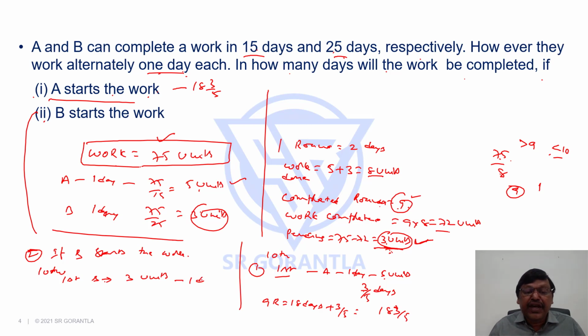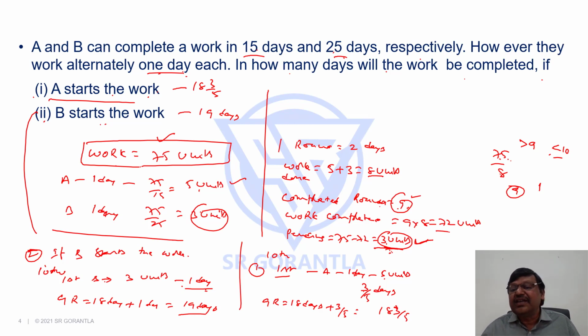So B in one full day can complete the job. So if B starts the work, our answer is 9 rounds, that is 18 days, plus 1 full day in the 10th round, it will be 19 days. So our answer is 19 days if B starts the work. That's the reason we need to know who started the work when there are partial rounds like this. As I said, 75 by 8 is 9 point something, there is a partial round, so who works for that partial round, we have to be clear there.